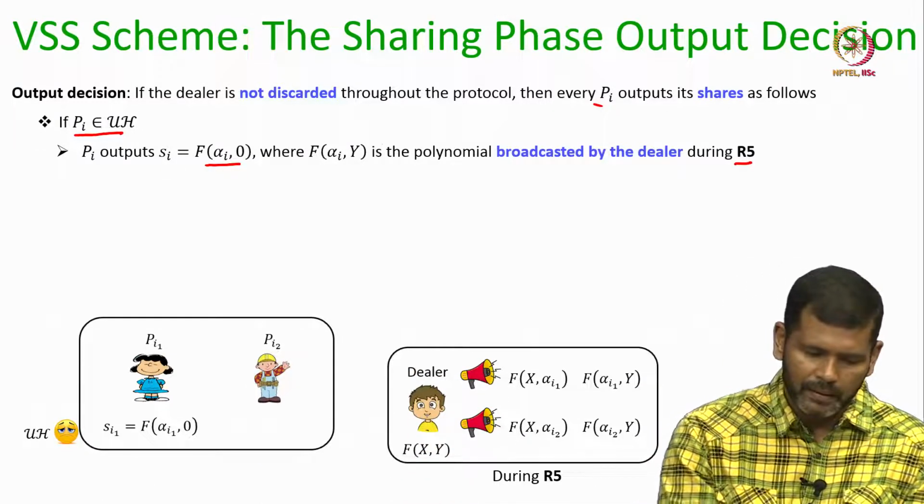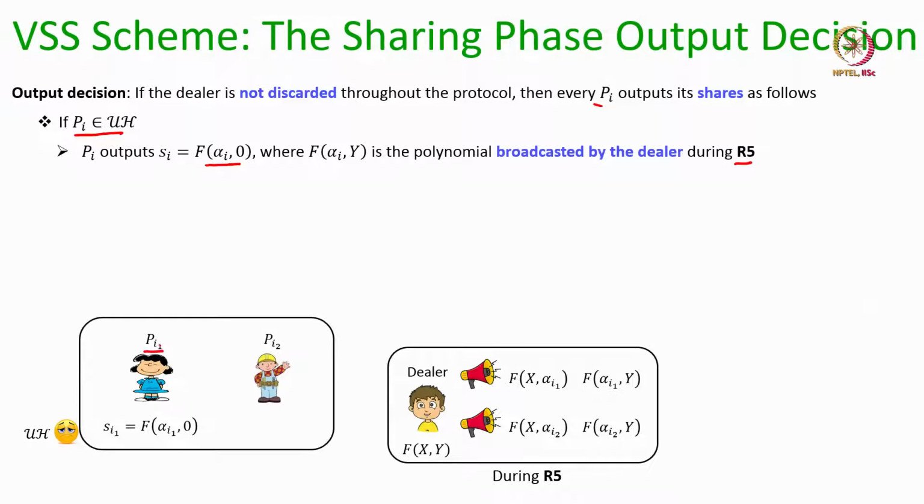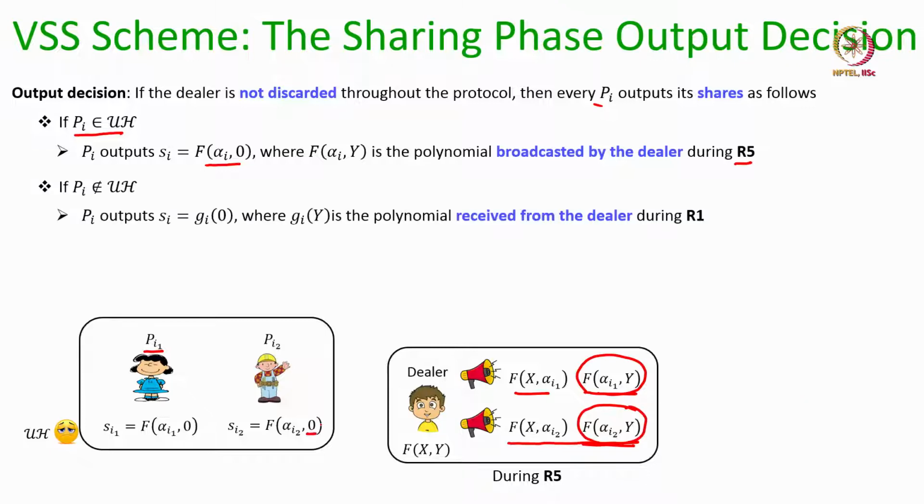So, if there is this party Pi1, corresponding to that the dealer would have made public these two polynomials. So, party Pi1 takes this particular column polynomial and outputs the constant term. Similarly, if Pi2 is another unhappy party, then for that the dealer would have made public these two polynomials, and Pi2 will take this column polynomial and output the constant term as its share.